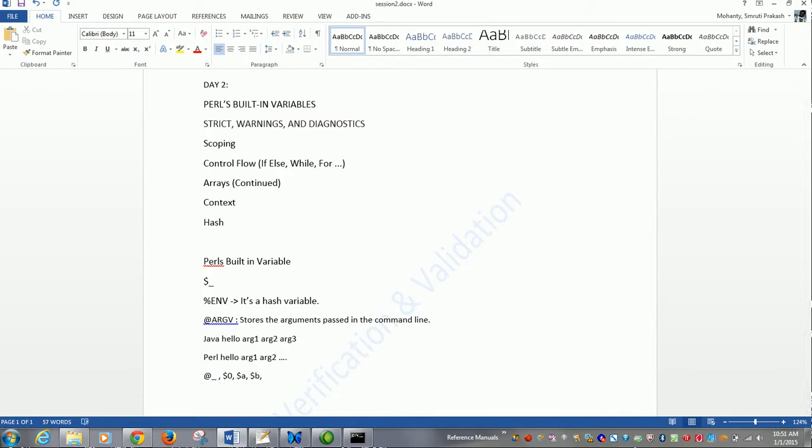Then we have @INC, we will learn it when we learn about packages. %INC, we have $!. It is a very important variable because it stores the value of the system error call, so we will also be looking at it. We'll also look at something called $@.